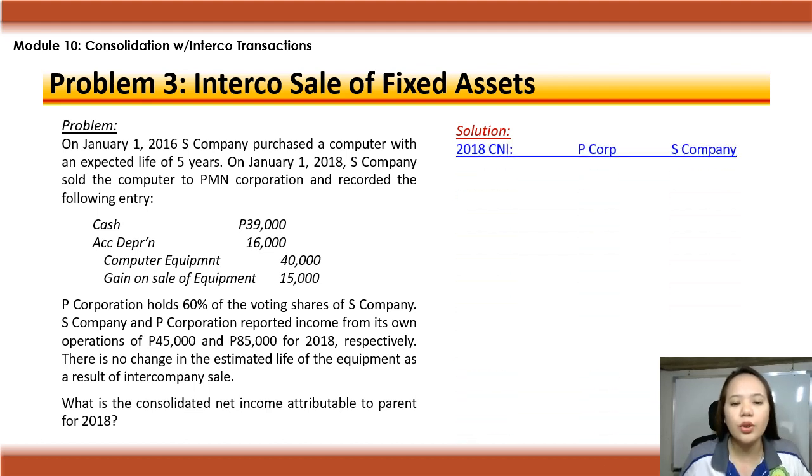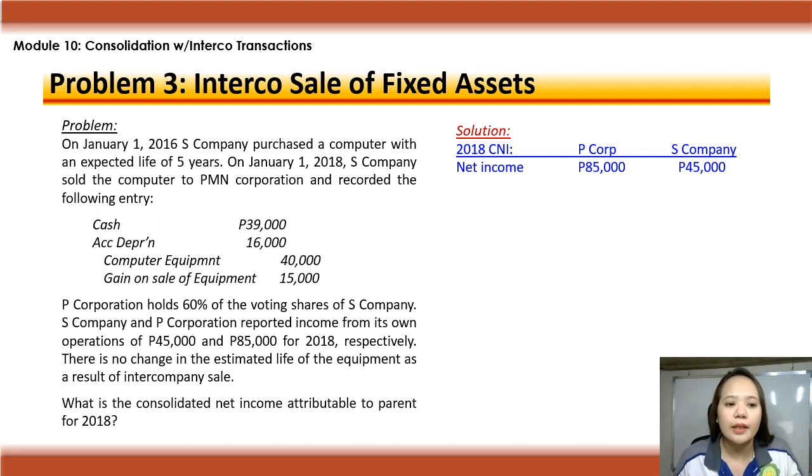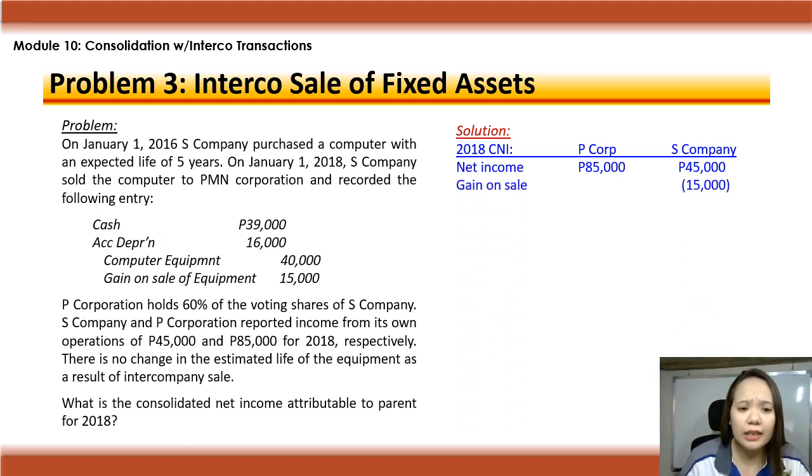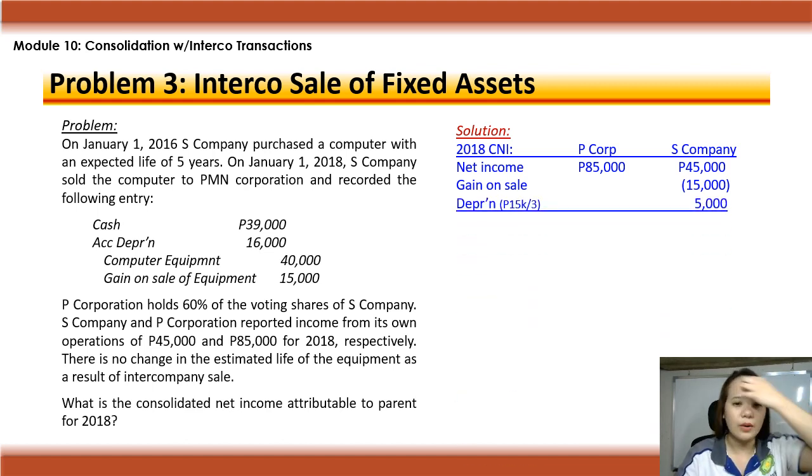Okay. So, solution to compute for the consolidated net income in 2018, that will be net income given, the 85,000 and 45,000. Or, ito din yung income from own operation. So, kung may dividends na given, wag mo nang i-plus minus dyan kasi own operations na siya. So, gain on sale, ayun, given din. Nasa entry naman ni parent company, 15,000. Meron kang depreciation na 15,000, which is the gain on sale divided by the remaining useful life na 3 years.